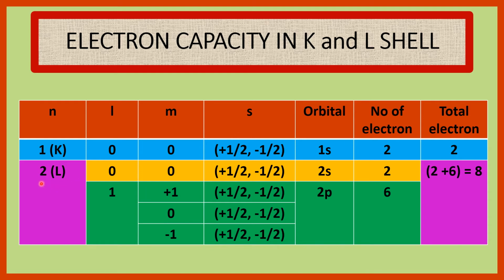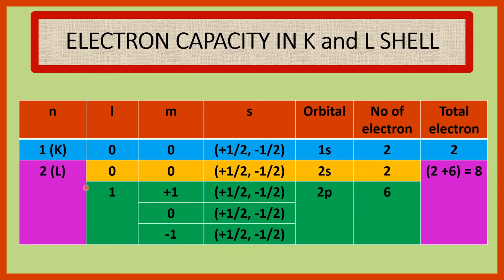For L cell, value of n is equal to 2. Value of l has two values. One is 0, another is 1. For l is equal to 0, m is equal to 0. Spin quantum number has two values. One is plus half, another is minus half. Orbital 2s. Number of electron 2.